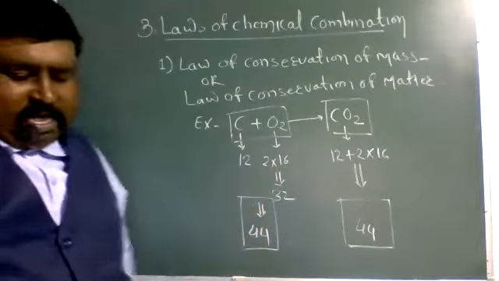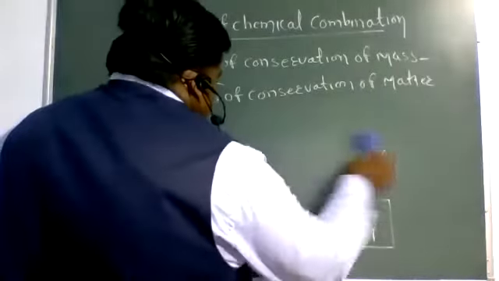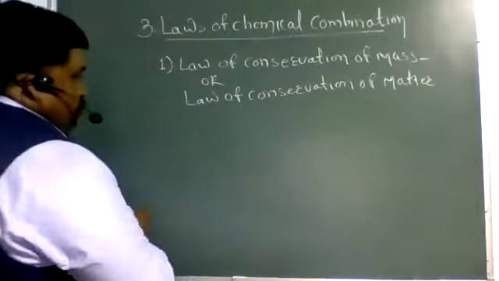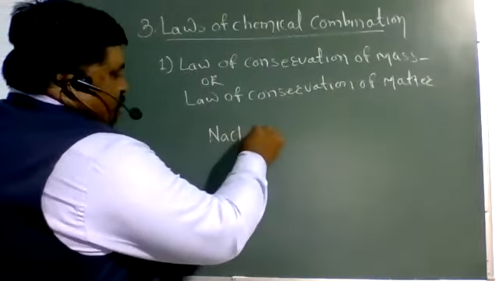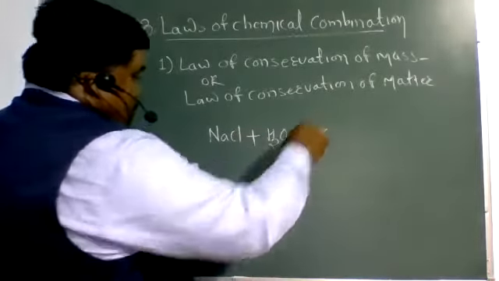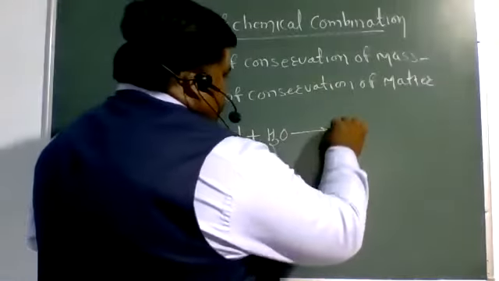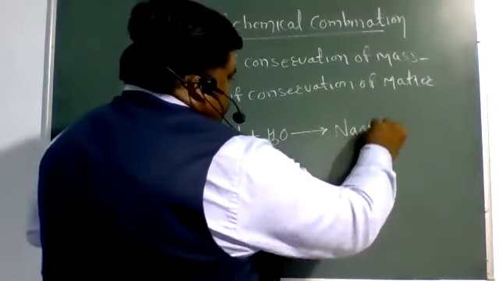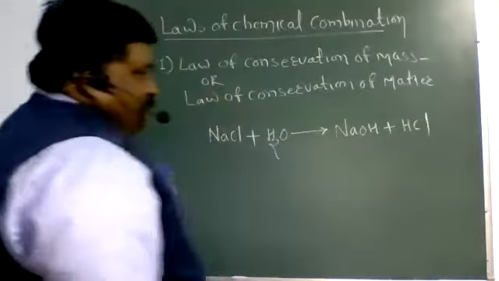One more example is here. When sodium chloride reacts with water, NaCl plus H2O, in this reaction formation of sodium hydroxide, that is NaOH, plus HCl takes place.